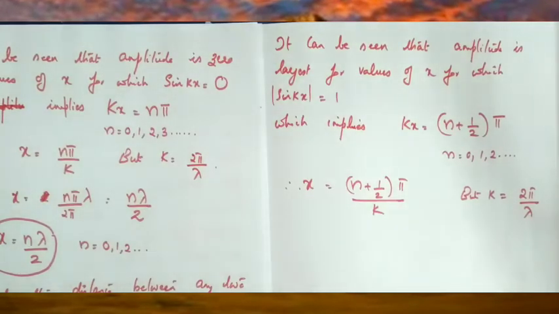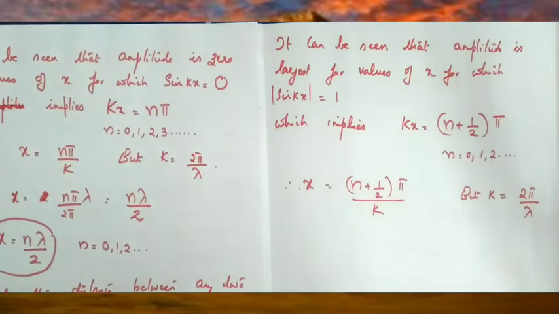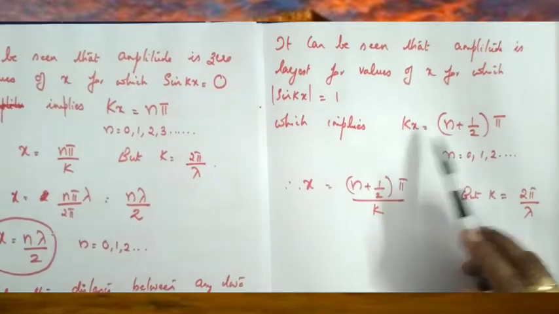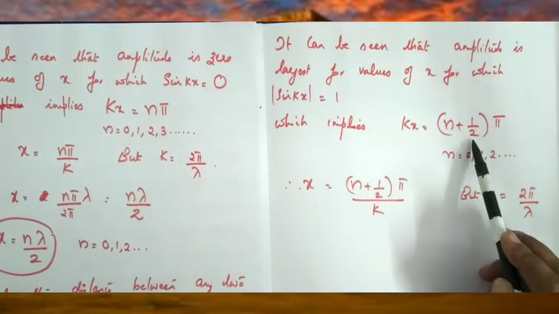Now we can see what is the condition for antinode. It can be seen that amplitude is larger for values of x for which sin kx is maxima. So what is the maximum value of sin kx? It is equal to 1. So the maximum value of sin kx is 1, which implies that kx is equal to (n plus half) into pi.